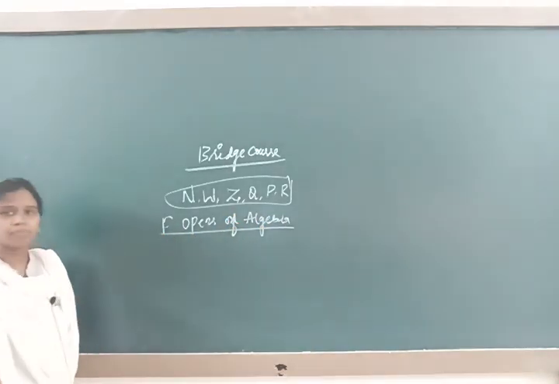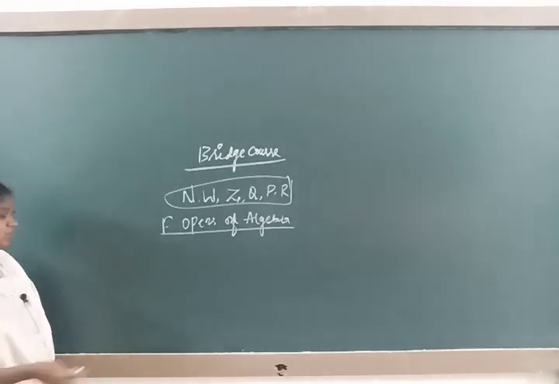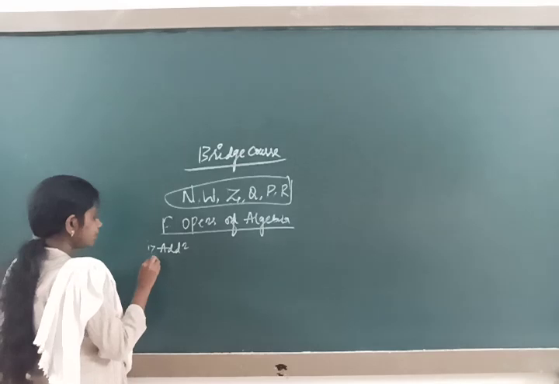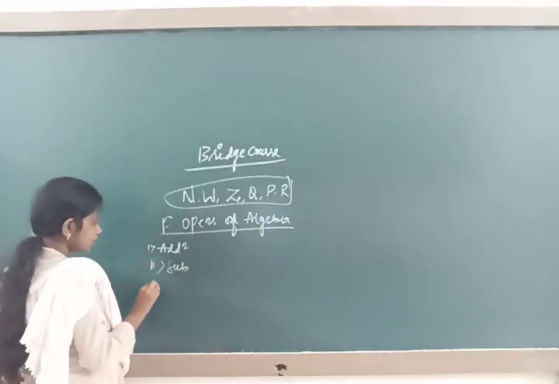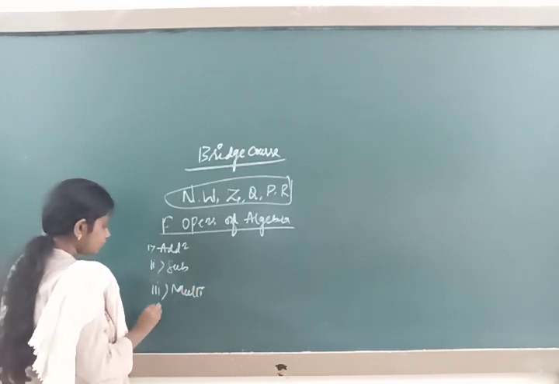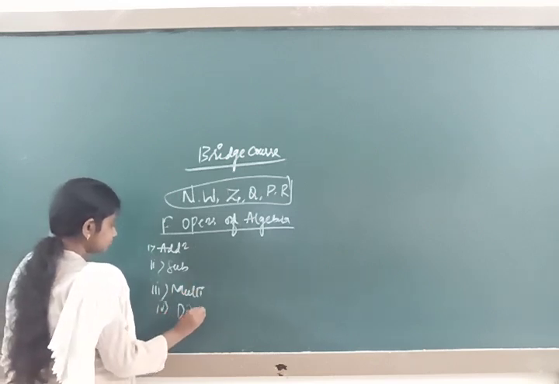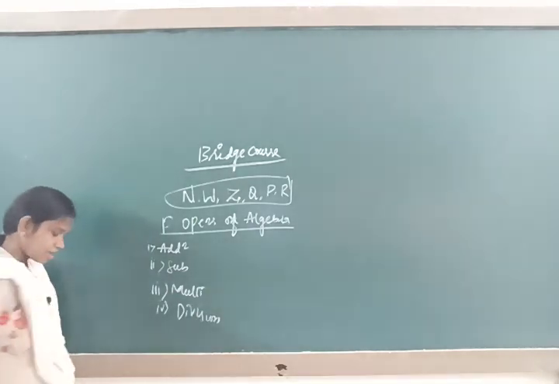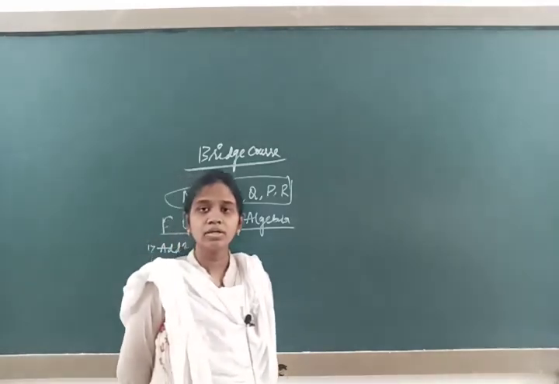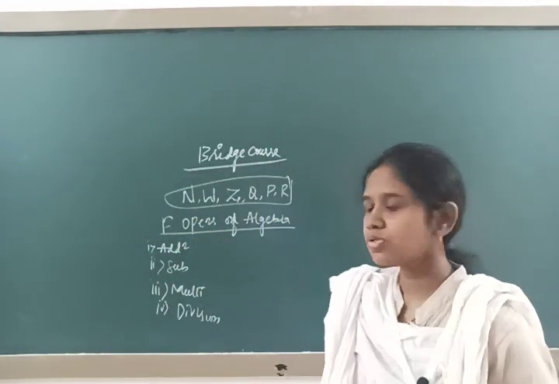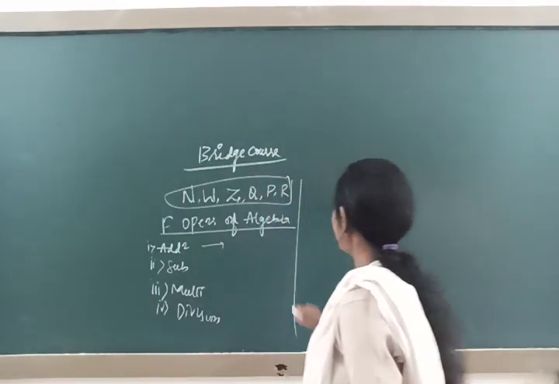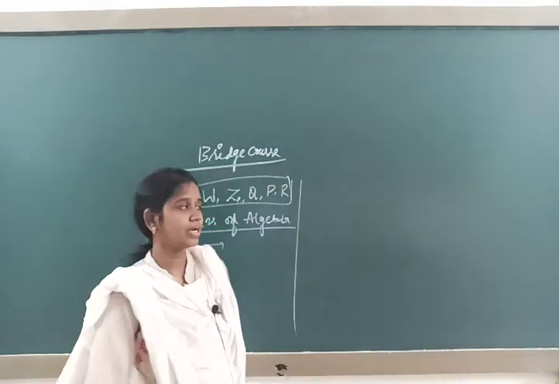Which are the fundamental operations of algebra? Beginning with addition, next subtraction, third multiplication, and fourth division. Addition, subtraction, multiplication and division we all know. Properties of addition we are also familiar with. What are the properties of addition? First of all, I will write here: properties of addition.